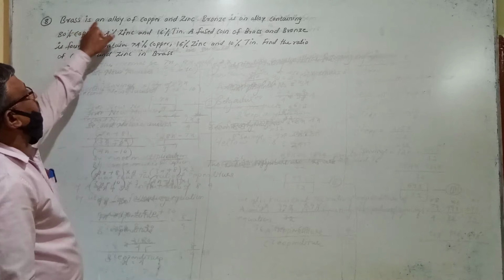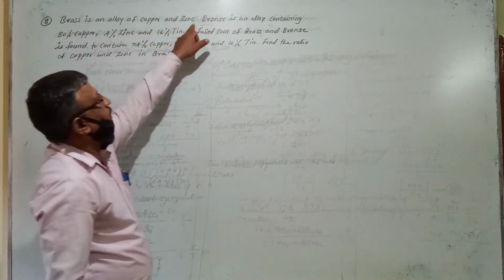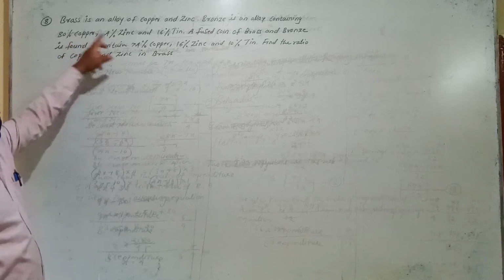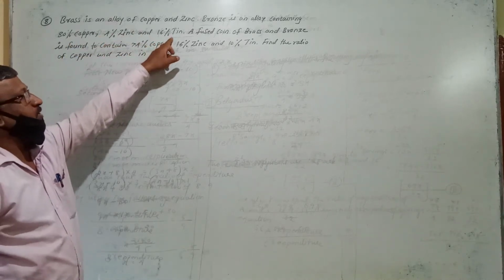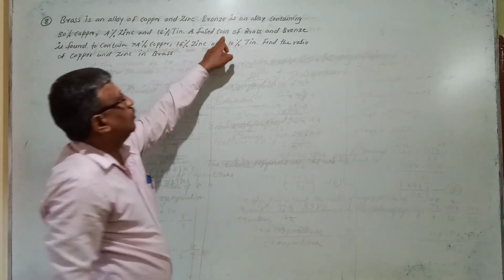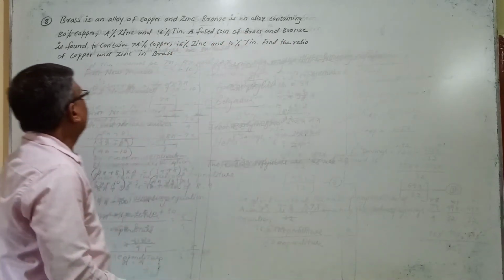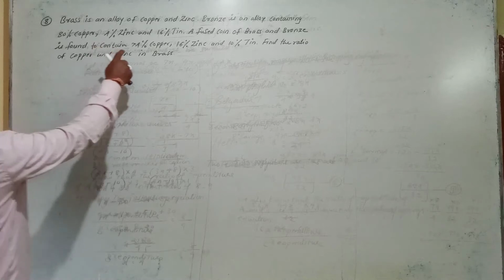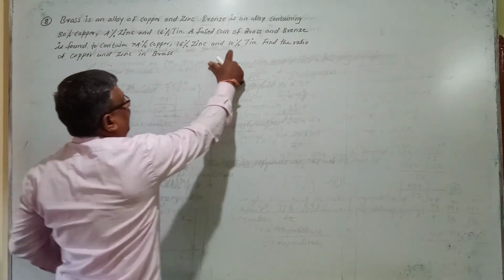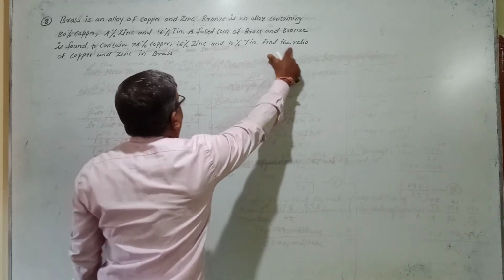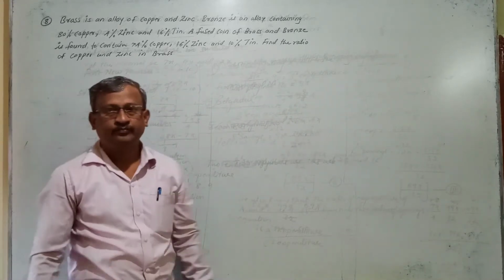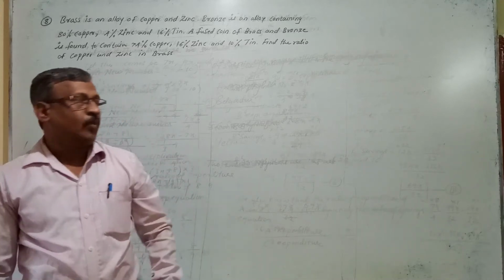Brass is an alloy of copper and zinc. Bronze is an alloy containing 80% copper, 4% zinc and 16% tin. A fused coin of brass and bronze is found to contain 74% copper, 16% zinc and 10% tin. The question is: find the ratio of copper and zinc in brass. This is the problem.